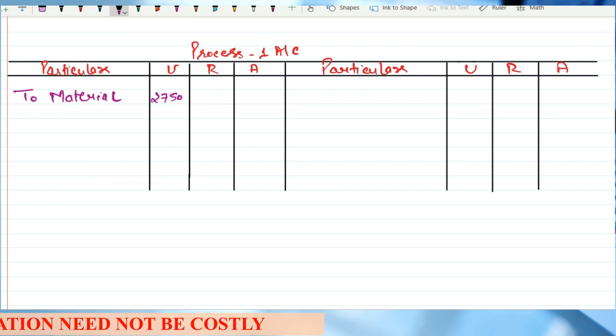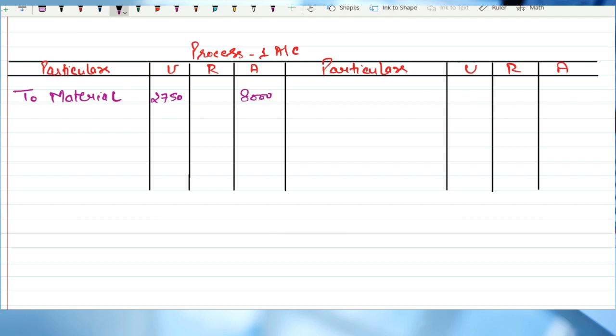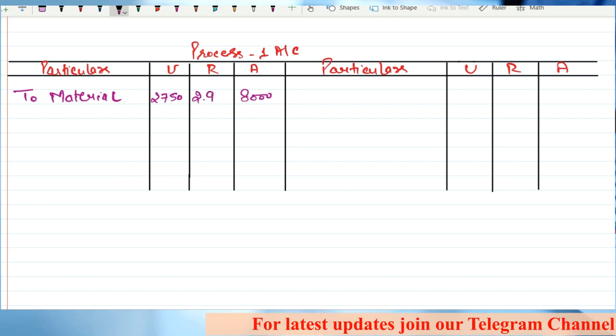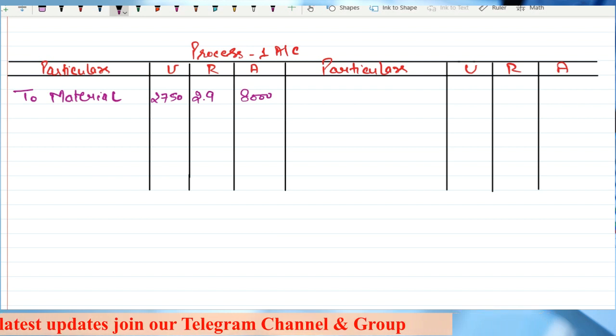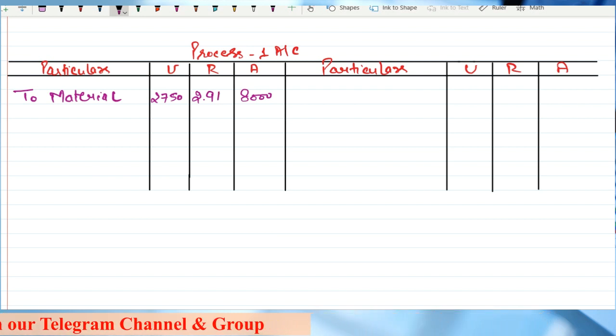We don't know, sir. But we know the amount we have incurred on that input, that is 8,000. So from here we can calculate the rate. The rate will come to something like 2.909, 2.91 I can say, if you have to round it off to 2 decimals.